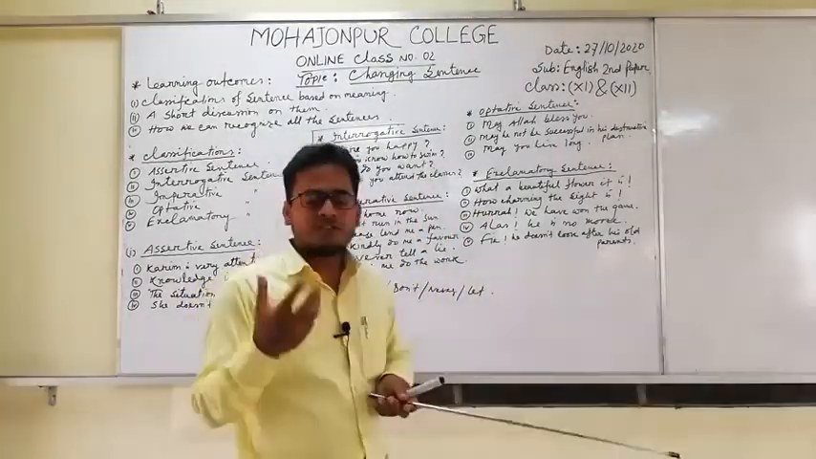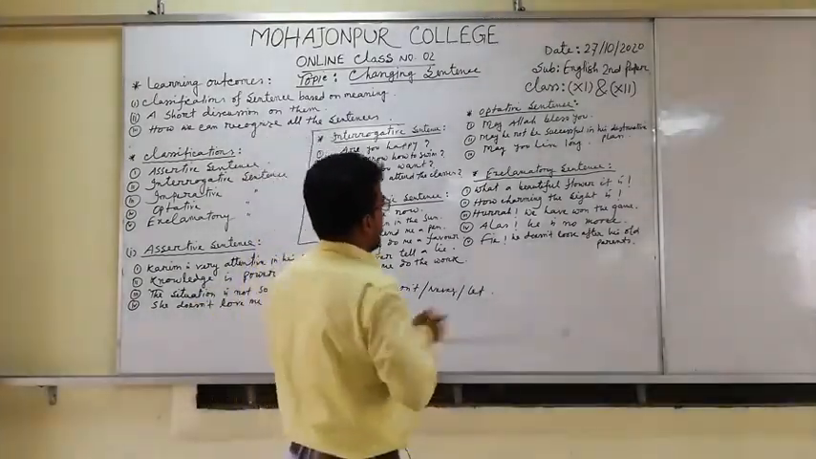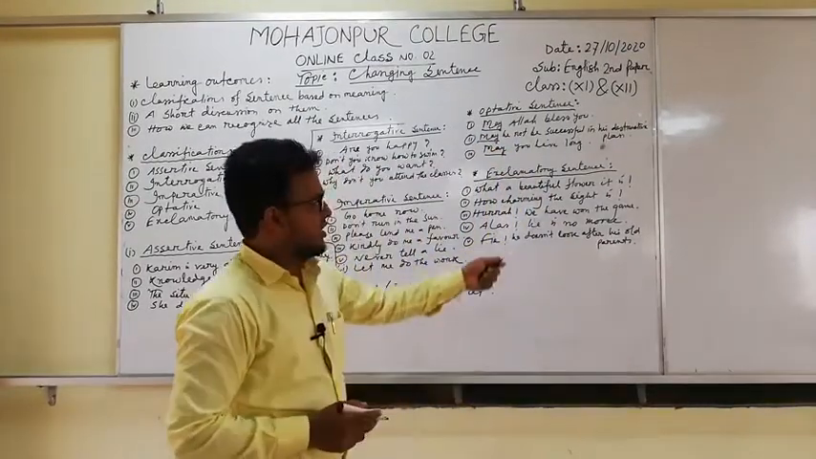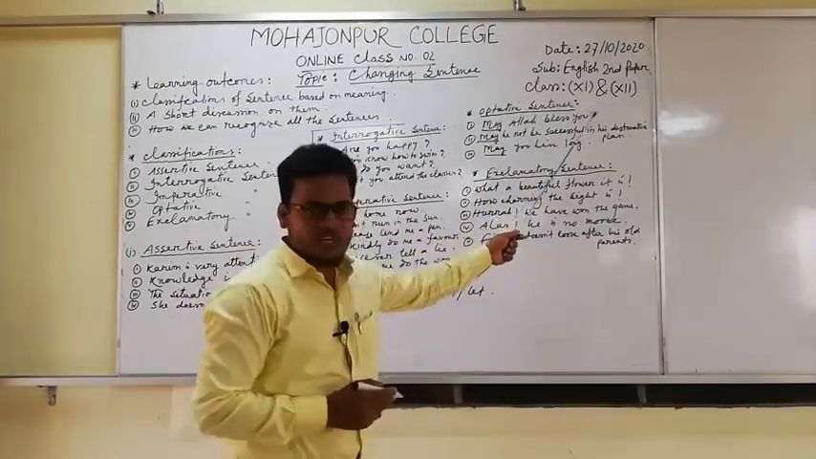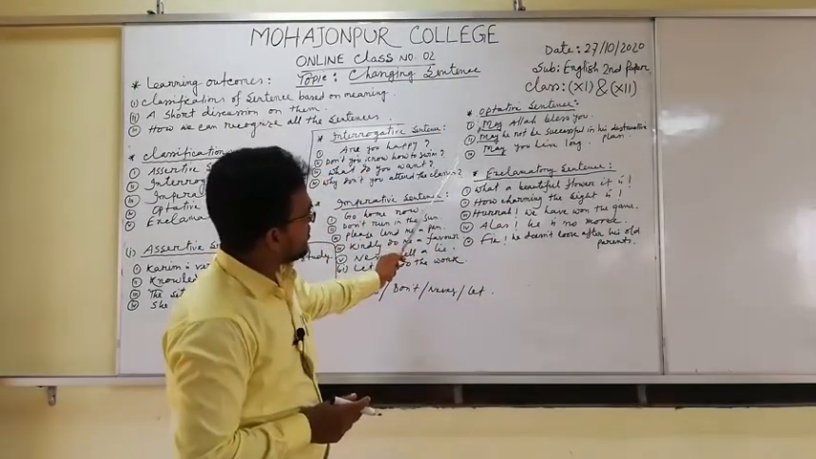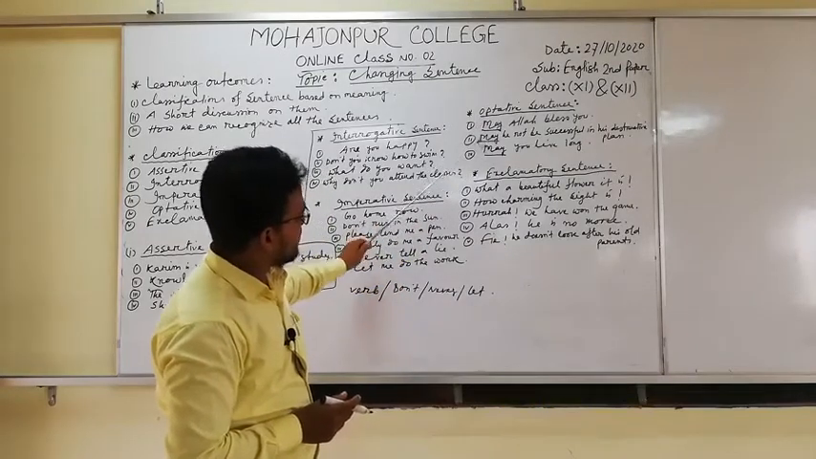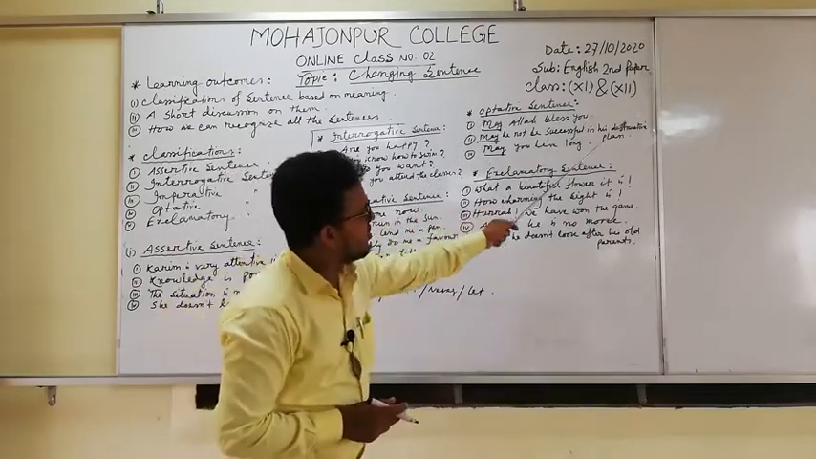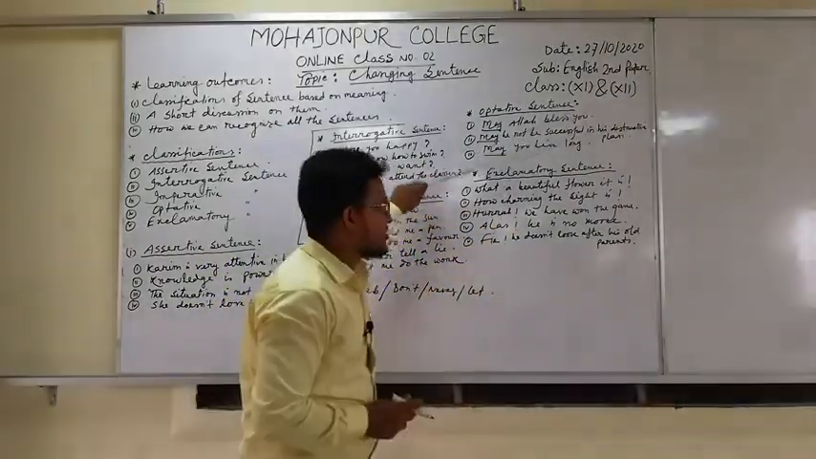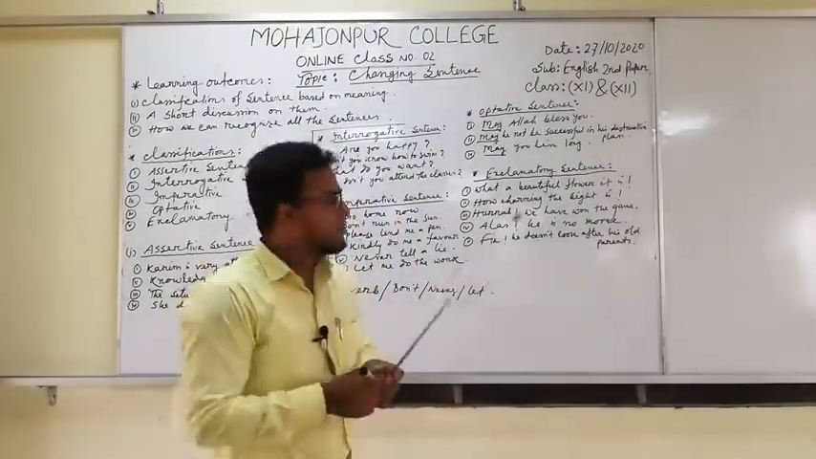Actually, an optative sentence starts with the word may, and there will be a full stop at the end of the sentence. All these sentences start with may, and there is a full stop at the end, so these sentences are called optative sentences. Clear? I think it is clear to you.